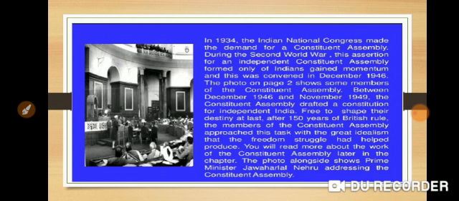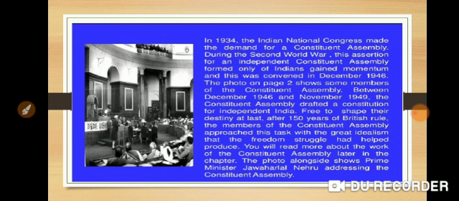Similarly, our National Congress also had declared freedom in the year 1930, but at that time they asked for our own constitution. This demand for an independent constituent assembly formed only of Indians gained momentum, and it was convened in December 1946.